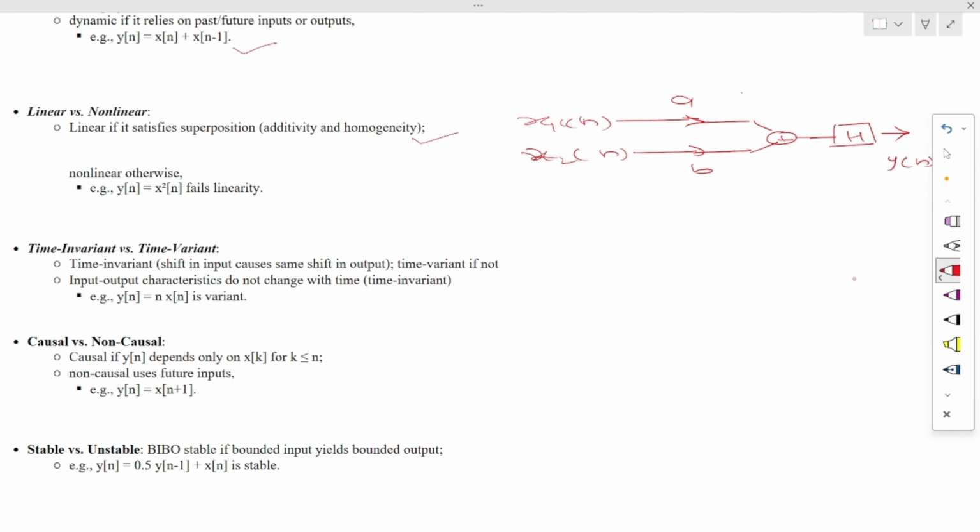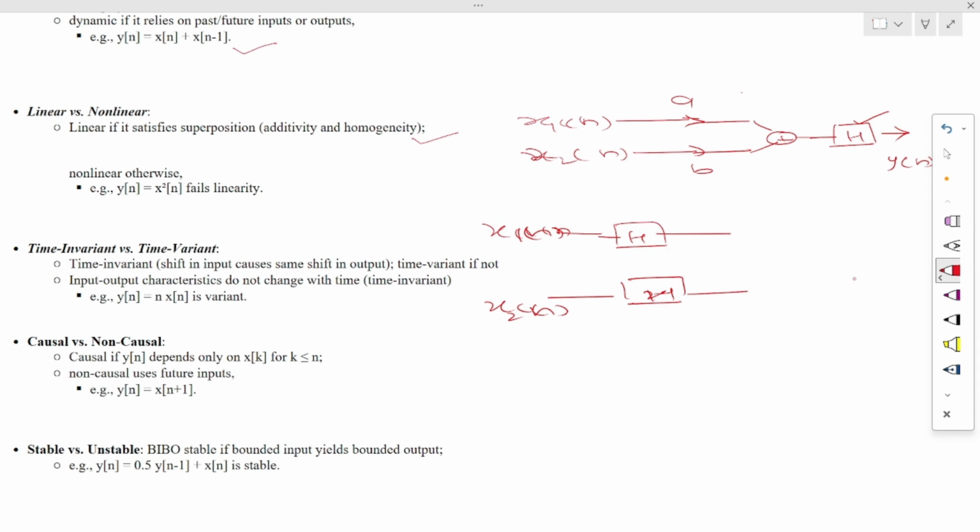Now again we apply the same inputs, x1 of n and x2 of n, and this system h is the same system that we used in the first condition.